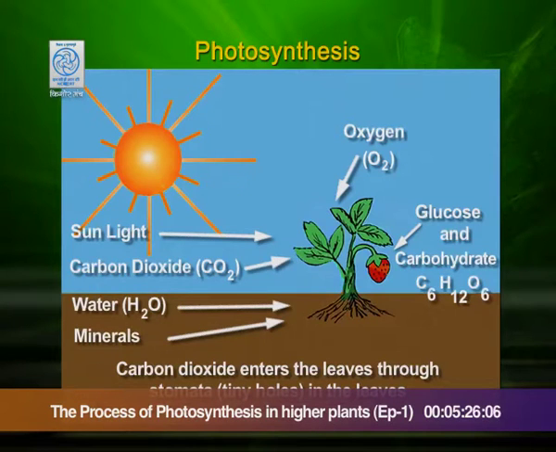In this diagram, you can see a plant whose roots are absorbing water from the soil, and carbon dioxide is taken from the atmosphere. There is the sun, the light of which is trapped by the leaves, and photosynthesis is going on.